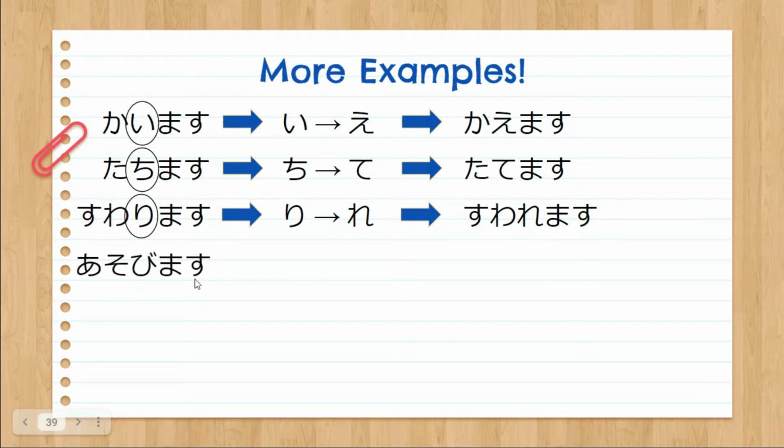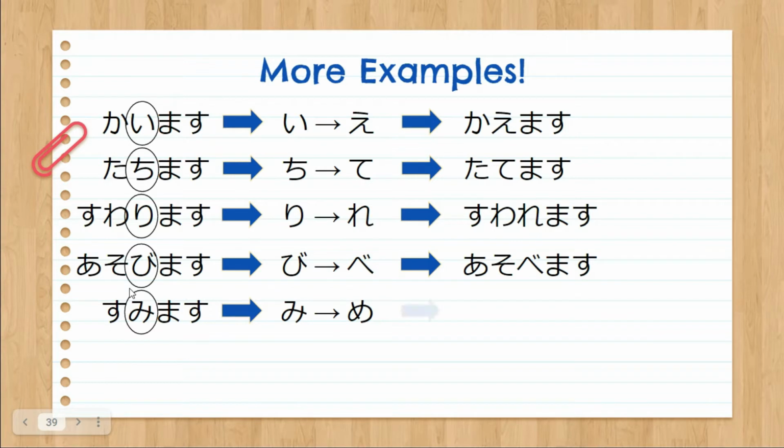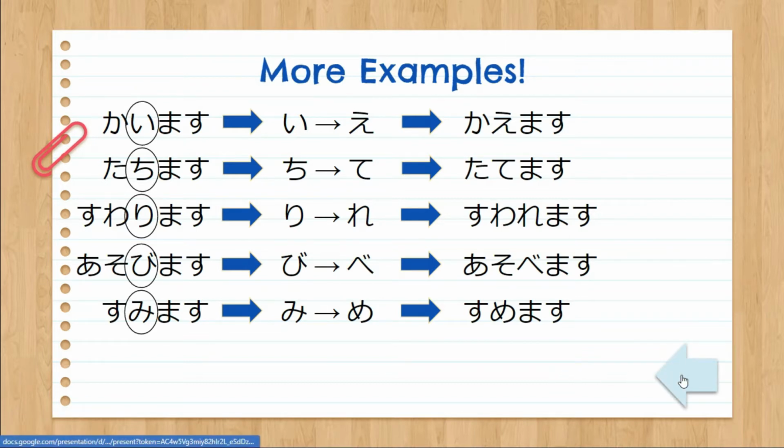Another example, asobimasu, to play or to enjoy. Take note of the last syllable and change it to its corresponding E column. That's right, it will become be. So from asobimasu, it will become asobemasu. Last example, sumimasu, to reside. So mi becomes me. So from sumimasu, it will become sumemasu. Alright. That's all for the group 1 verbs.